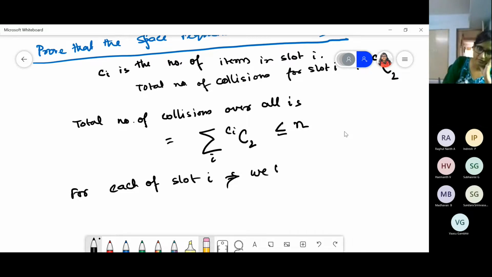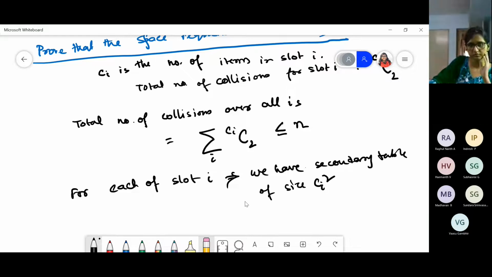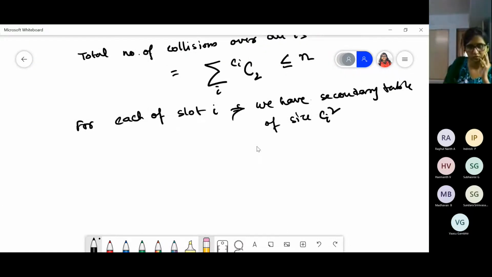We have a secondary table of size ci square. So the total space is how much?